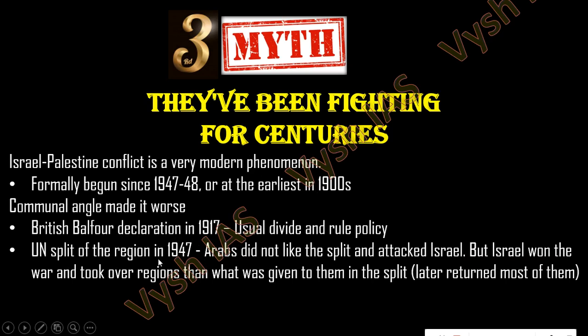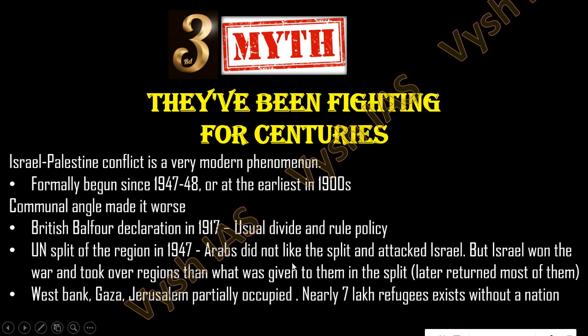Okay, the UN split, which I showed you in the first image, in 1947: the Arabs did not like it and attacked Israel, but Israel won the war and took over regions. They got more than what was given to them in the split, and later returned most of it. All this I've told you in the first image itself. And the West Bank, Gaza, and Jerusalem are partially occupied also. That is what happened. And more than 7 lakh refugees exist without a nation. There are many Palestinians who had to run out of the country, who don't have a nation now. And this was exactly the case for the Israelis before the 1940s.